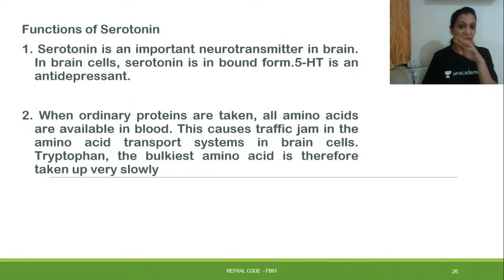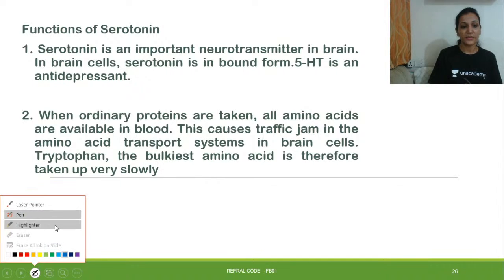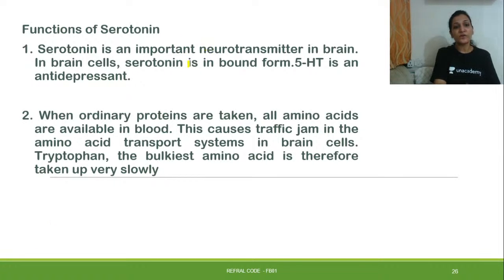Now let us have a look at the functions of serotonin. So what are the functions of serotonin? It's an important neurotransmitter in brain, and in brain cells, serotonin is in the bound form. Then 5-hydroxytryptamine is an antidepressant as well.